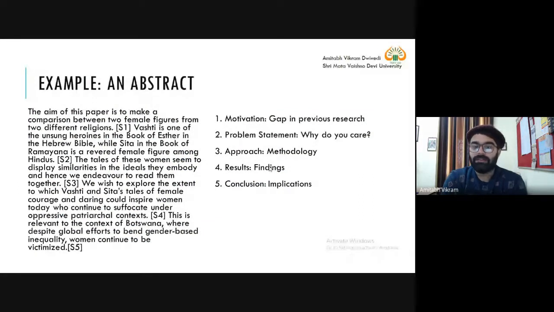Against motivation, I have written gap in previous research. Generally this becomes the motivation. Why do you want to conduct research? Because you are conducting research on a novel, on poetry, on a book of short stories, drama. You are not the first person who has discovered that particular text.